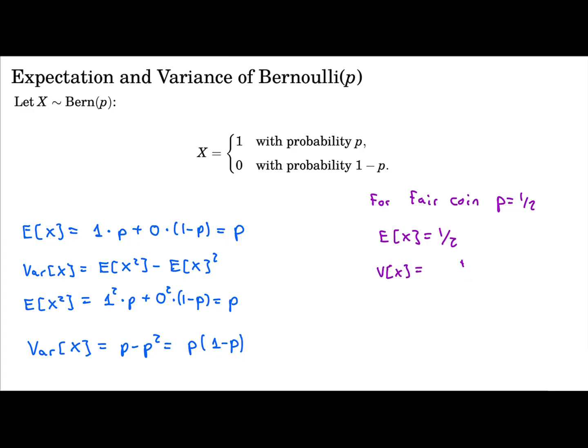Sorry, I was looking at the other formula. You can also write it as half times 1 minus half, which is half times half, which is 1/4. So the same thing. Okay, so this is what a Bernoulli p is.